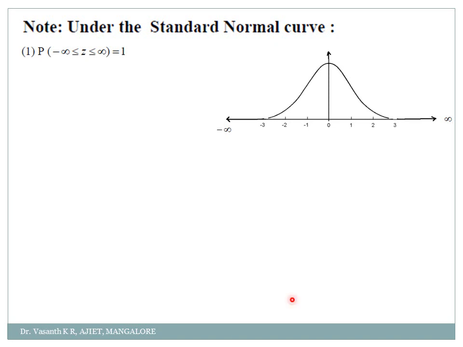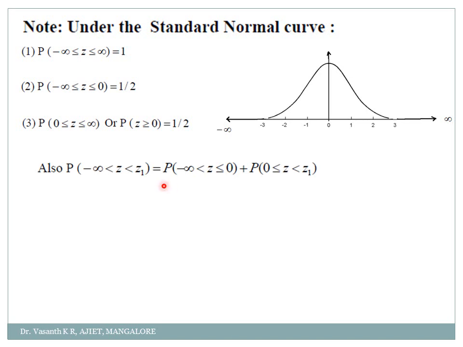So first standard value, as I said, the probability from z between minus infinity to plus infinity is always how much? 1, standard value. Then probability from minus infinity to 0 will be how much? 0.5 or 1 by 2. And probability of 0 to infinity, or z greater than 0, we call it also z greater than or equal to 0. How much? 1 by 2 or 0.5, means from 0 up to infinity.